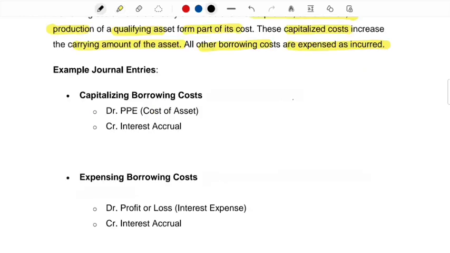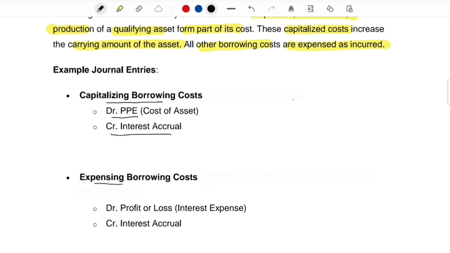All right. Okay, so in terms of journal entries, if you have to capitalize the borrowing cost, provided that all the conditions are met, in that case you will debit the property, plant and equipment. You will increase the value of that particular asset even though it is still under construction. So you will debit the property, plant and equipment, and you will credit the interest accrual, because it might be possible that you haven't paid the interest yet. You might pay it at the year end, it's completely fine, but on a monthly basis, as you will be incurring those interest costs, you have to create an interest accrual, a kind of a liability. So you will be crediting the interest accrual.